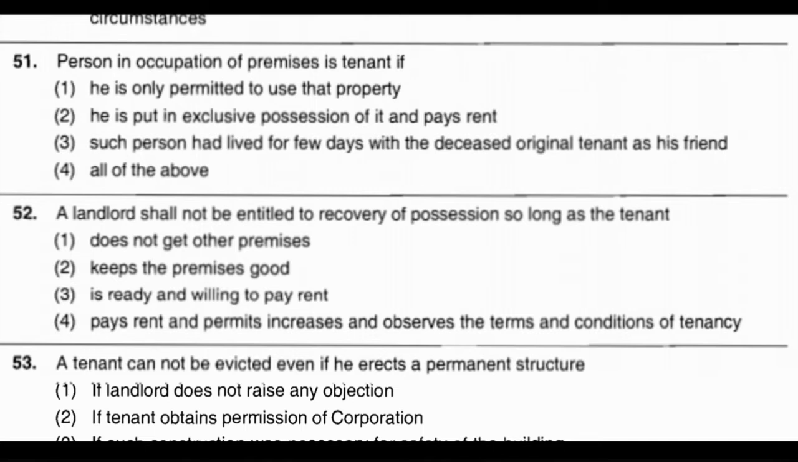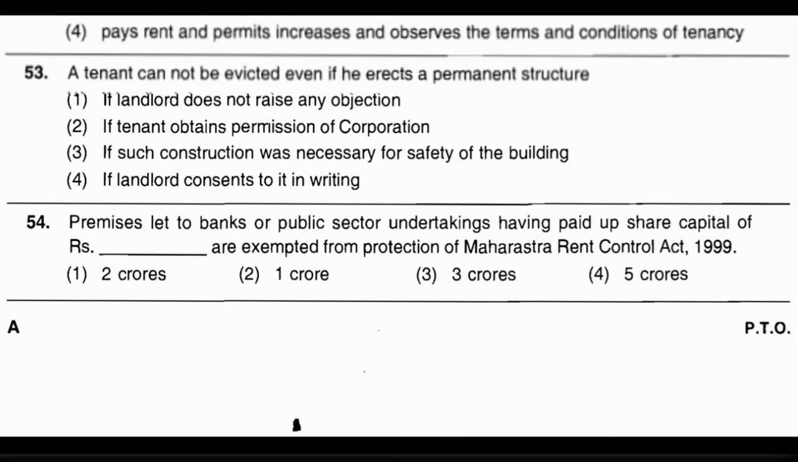Now question number 52. A landlord shall not be entitled to recover the possession so long as the tenant, option number 1, does not get other premises. Option number 2, keeps the premises good. Option number 3, is ready and willing to pay rent. Option number 4, pays rent and permits increases and observes the terms and condition of tenancy. And the correct answer is option number 4, pays rent and permits increases and observes the terms and condition of tenancy.